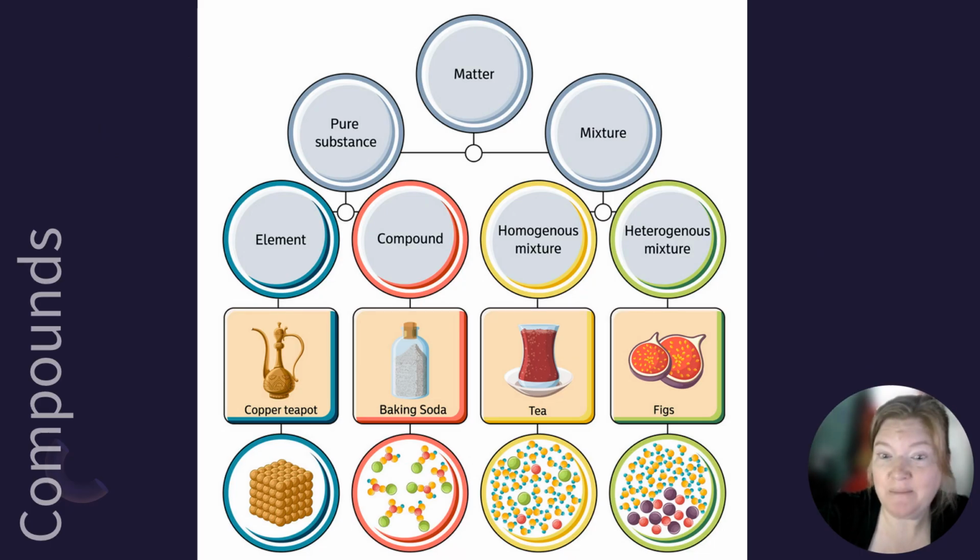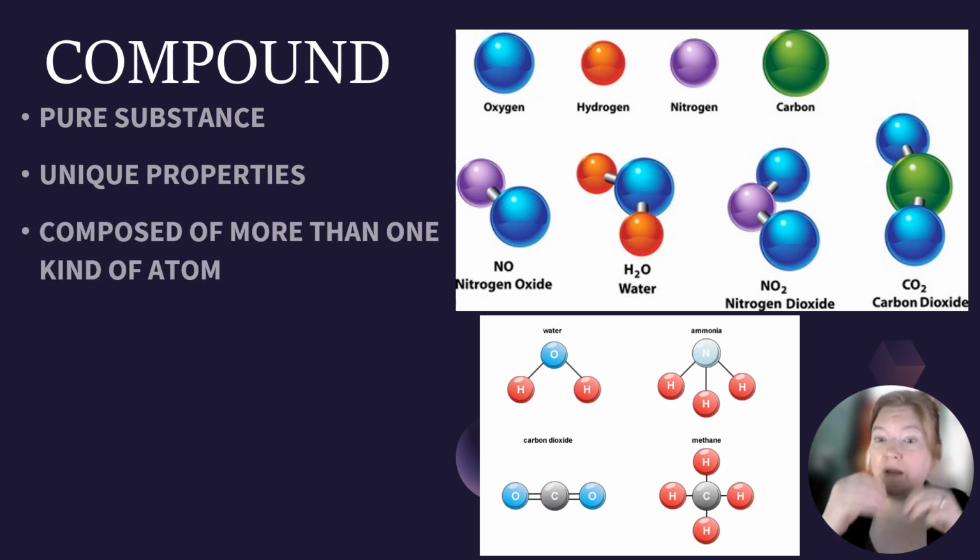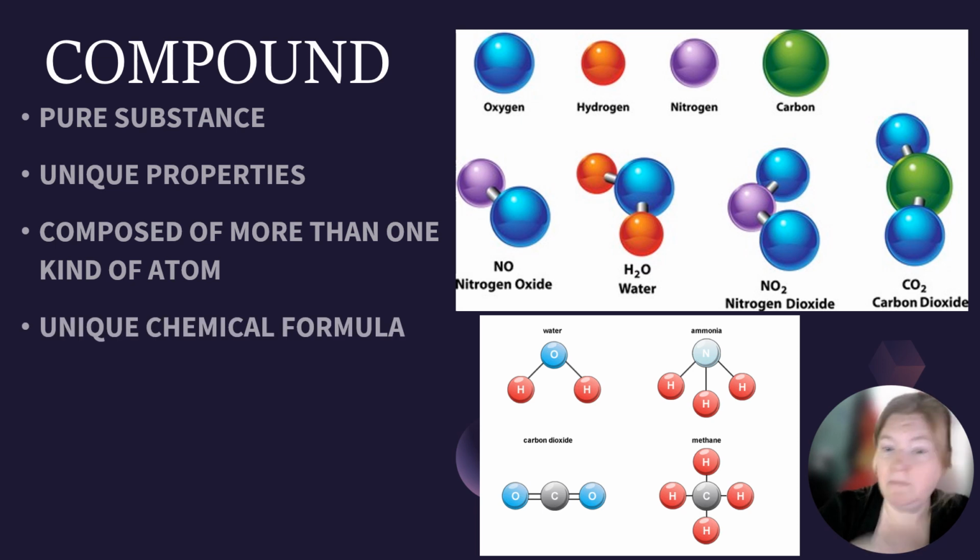All right, now we are moving on to compounds. So right here, a compound is a pure substance, and a pure substance is a type of matter. So again, a compound is a pure substance. It has unique properties, but here's where we get some differences. They're composed of more than one kind of atom. They have a unique chemical formula instead of just a unique symbol.